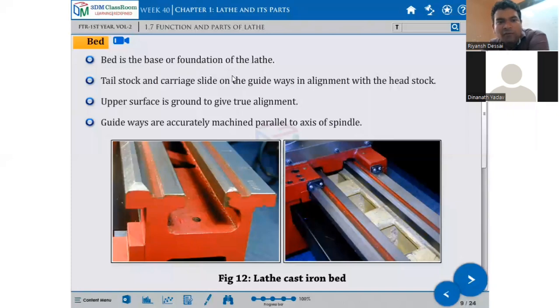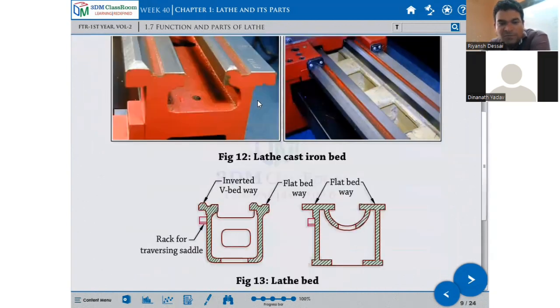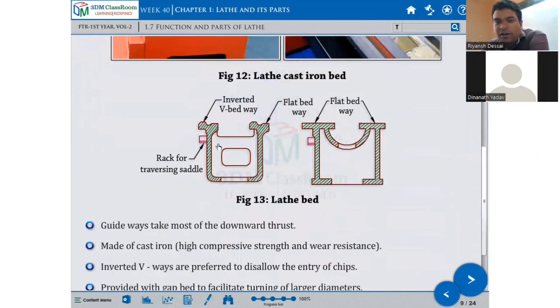Bed is the base or foundation of the lathe. Tailstock and carriage slide on the guideways in alignment with the headstock. The upper surface is ground to give a true alignment. The guideway is accurately machined parallel to the axis of the spindle. This is a cross section of the lathe bed guideway. It is a hollow section. This is the inverted V bedway and the flat bedway.